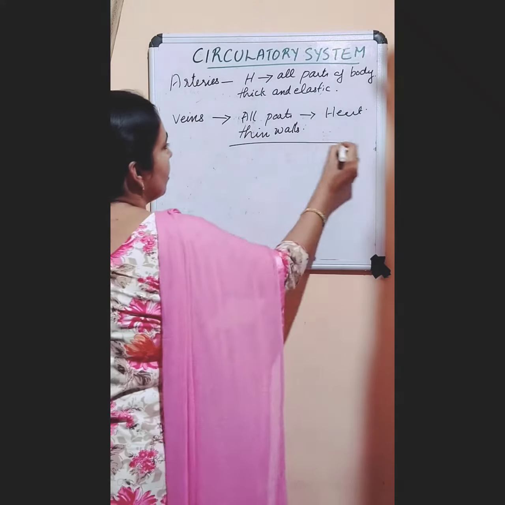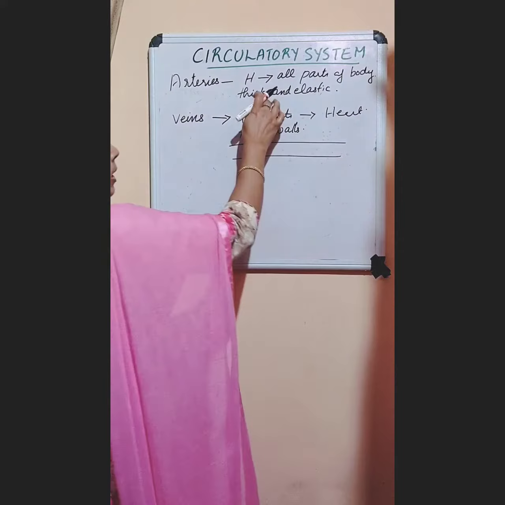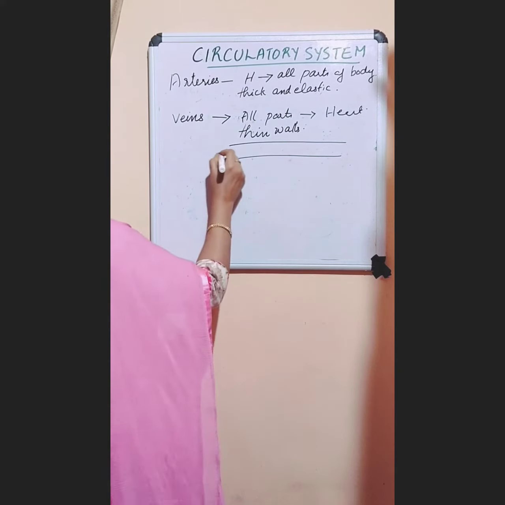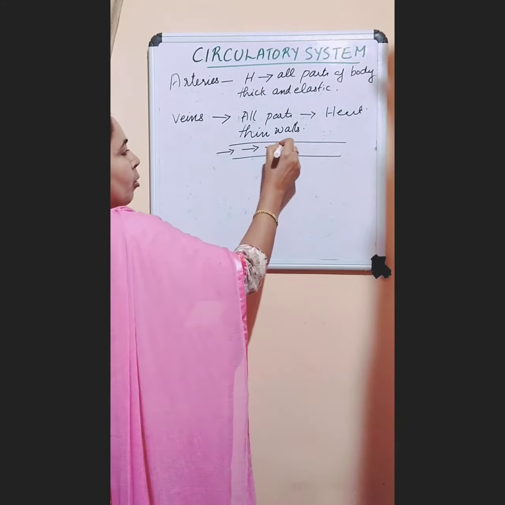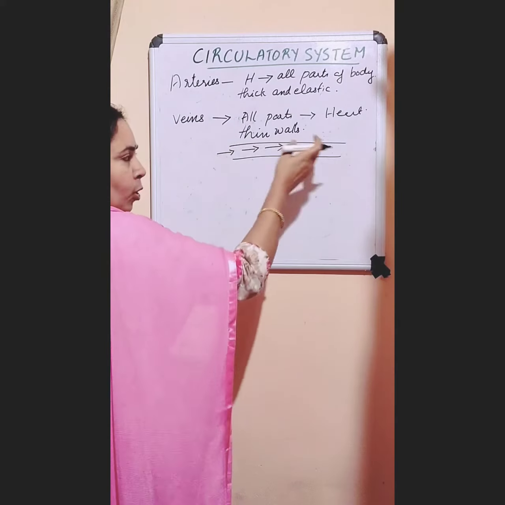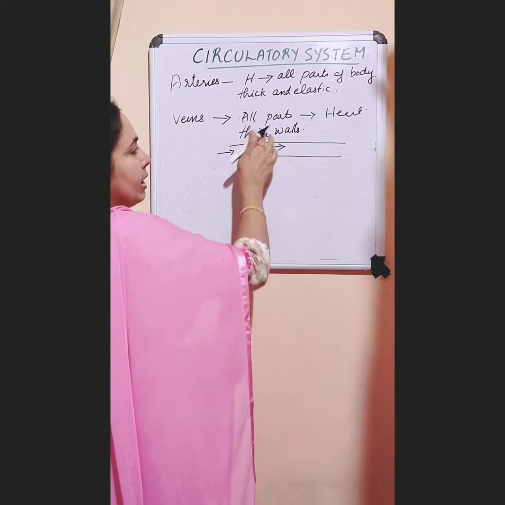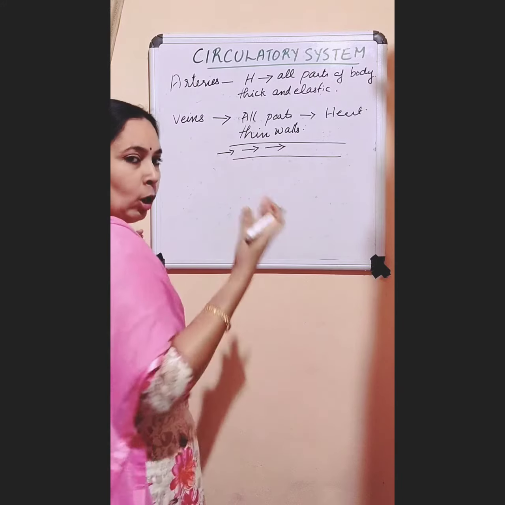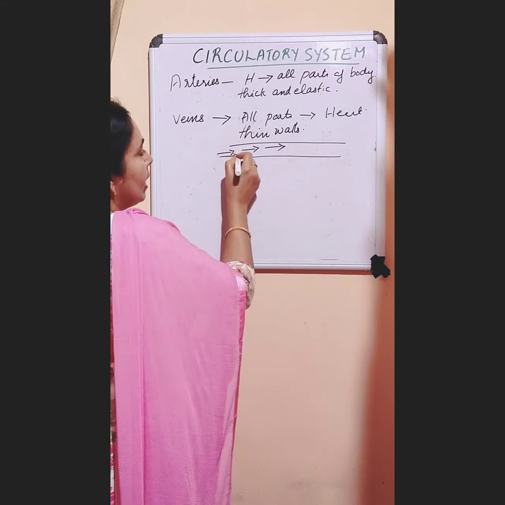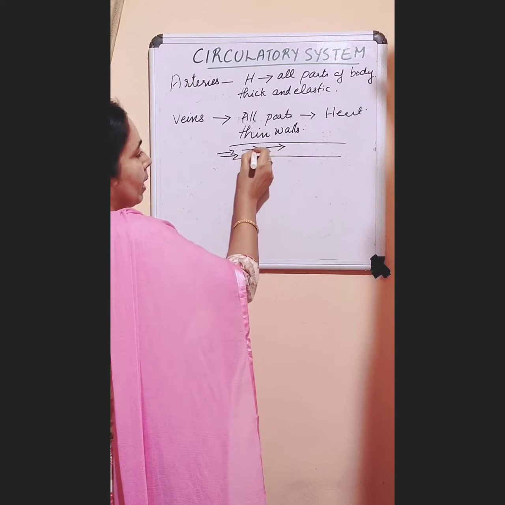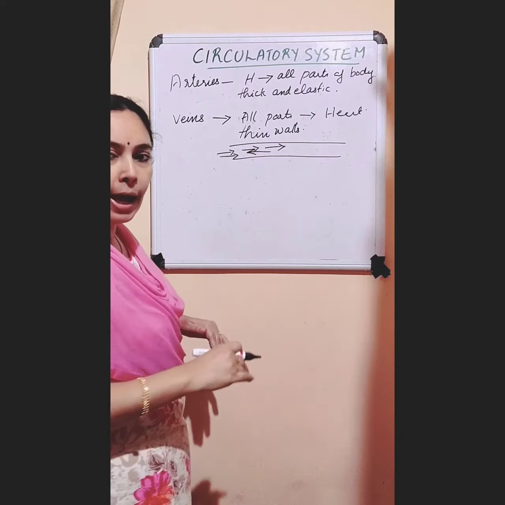Okay. So when blood is flowing with high pressure, what happens? Blood will flow forward only, it won't flow backward because it is pushed with high pressure. But in veins, it is flowing with low pressure. So sometimes the blood may flow backward.